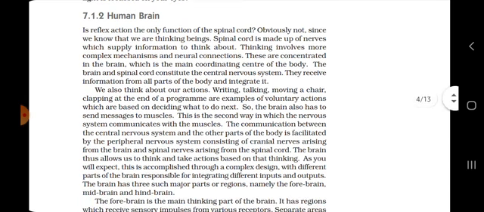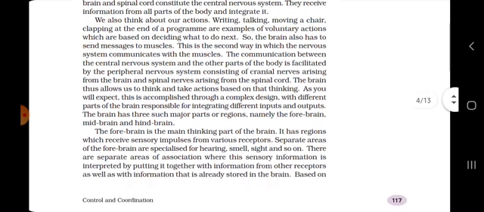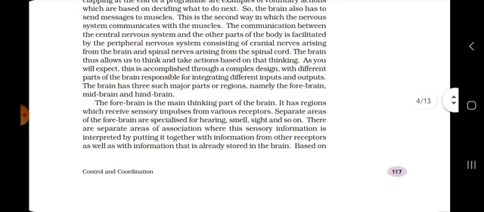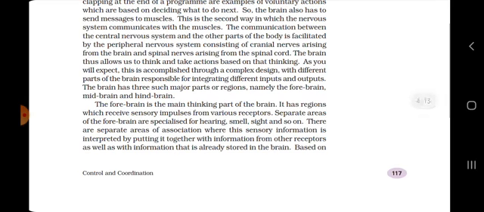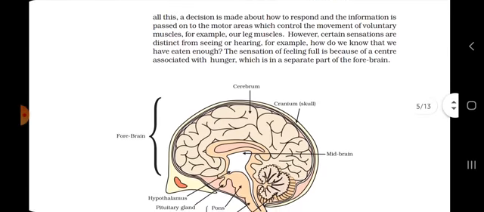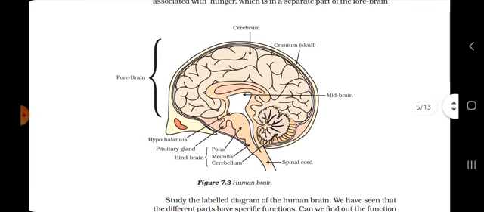You need to know that we also saw that the human brain is divided into three main parts: the forebrain, midbrain and hindbrain. Later, the hindbrain is divided into three parts known as pons, medulla and cerebellum.